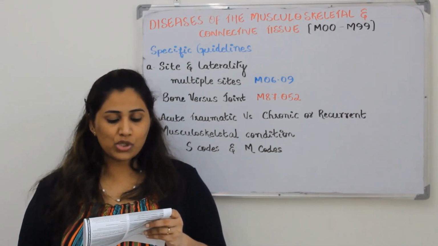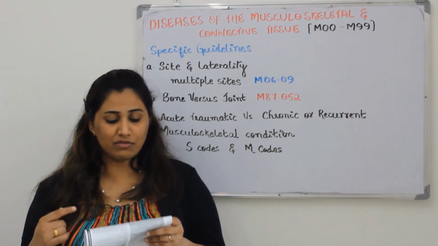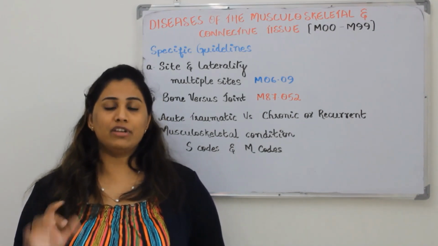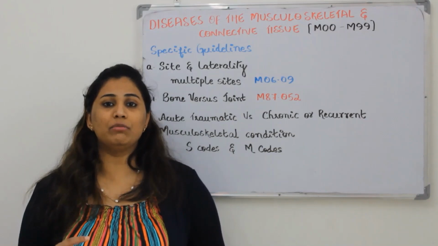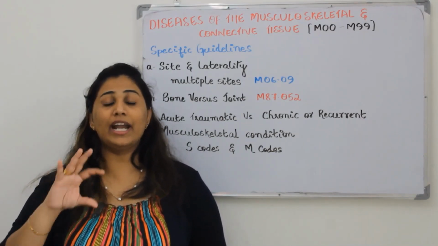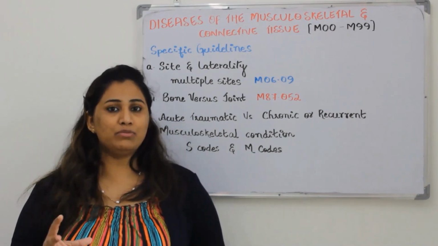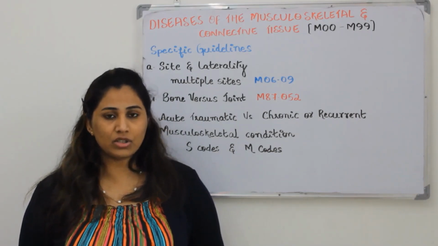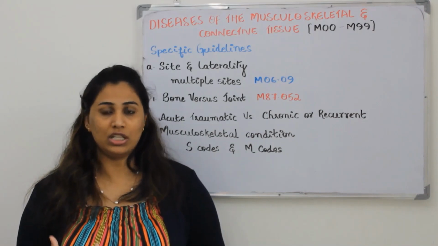Though the portion of the bone affected may be at the joint, the site designation will be the bone, not the joint. For example, if a patient comes with a head of the femur fracture, where it is articulating with the hip joint, what will you code? You will not code hip fracture. You will specifically go to that particular bone and choose the code.